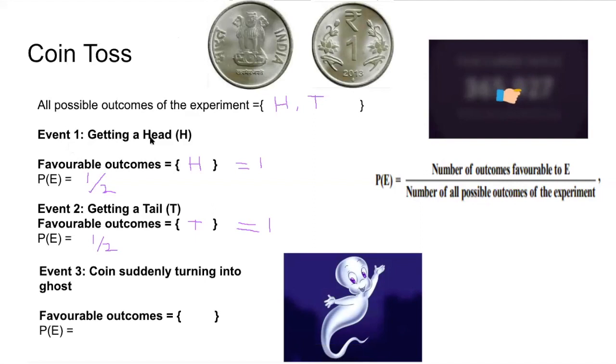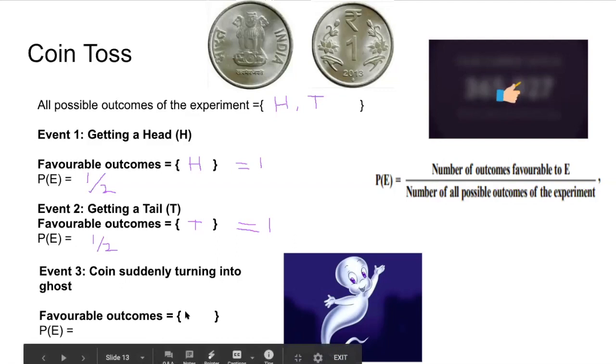Event 1 is getting a head, event 2 is getting a tail. Event 3: we are going to see the probability that the coin suddenly becomes a ghost. What are the favorable outcomes?